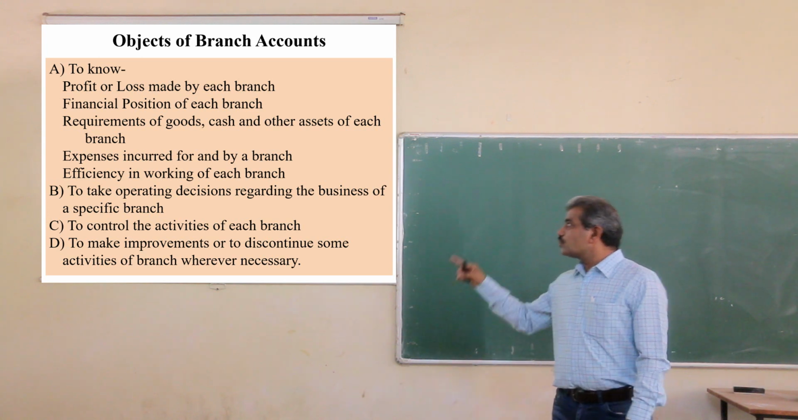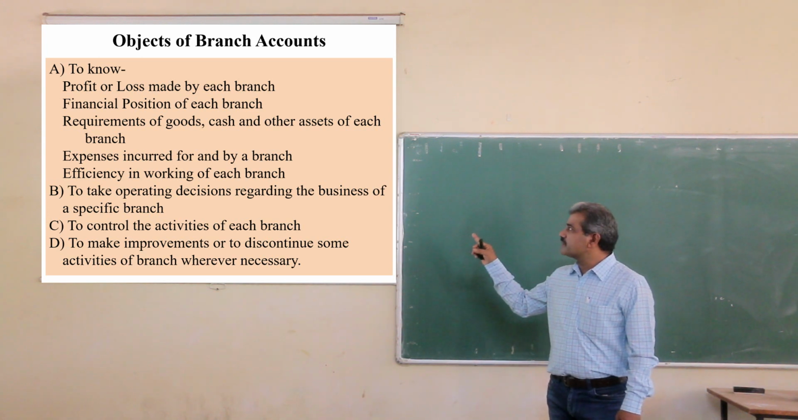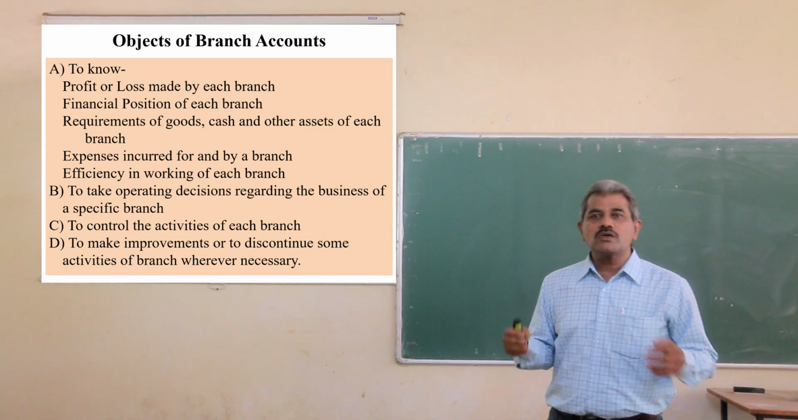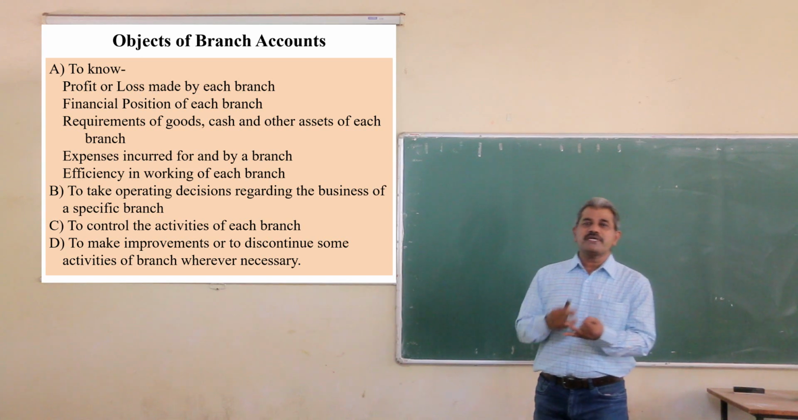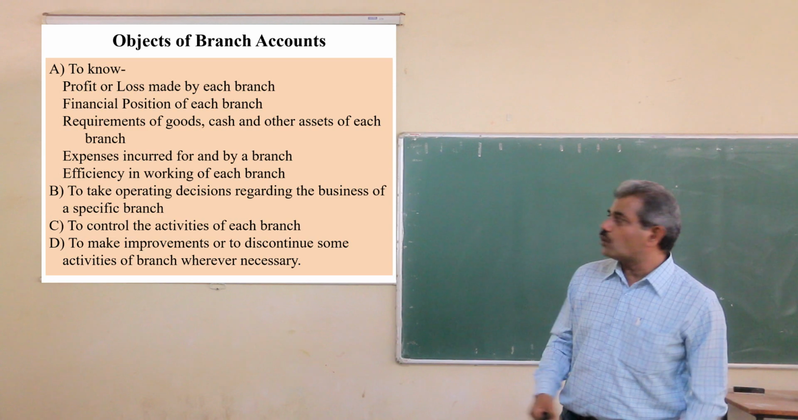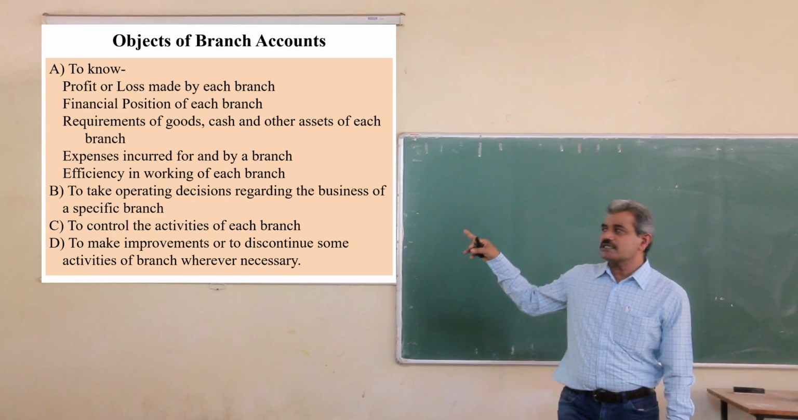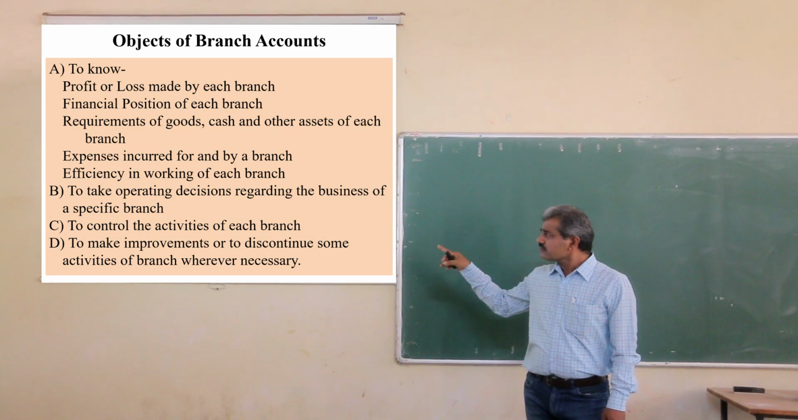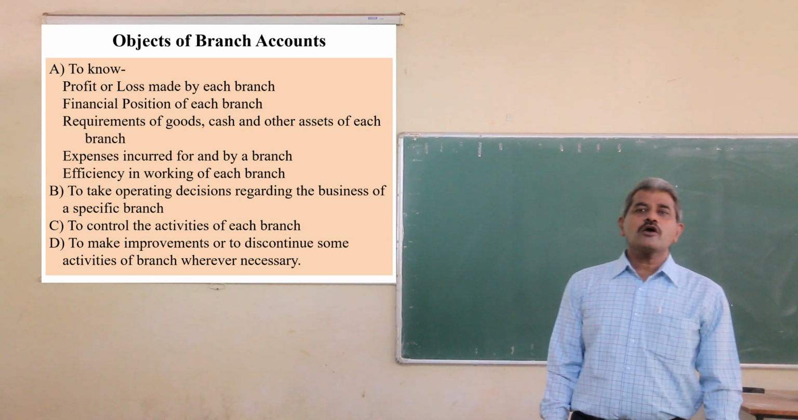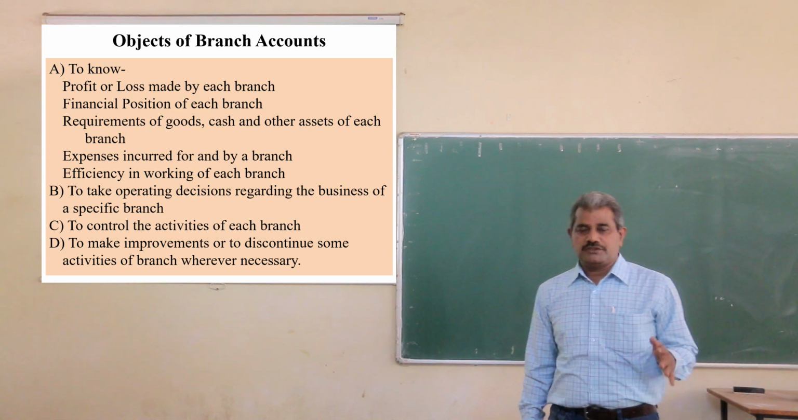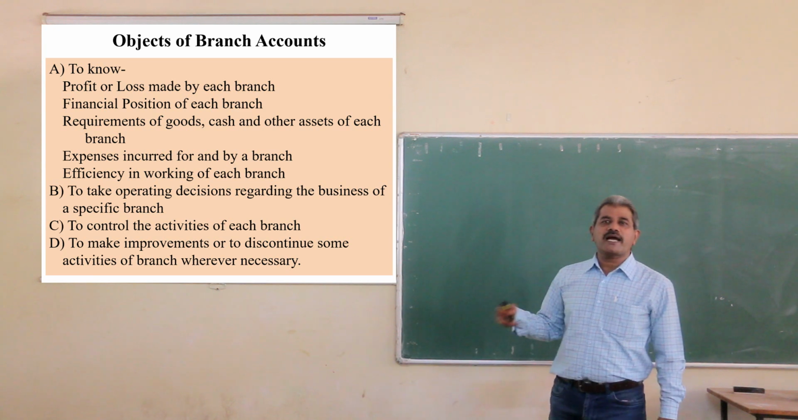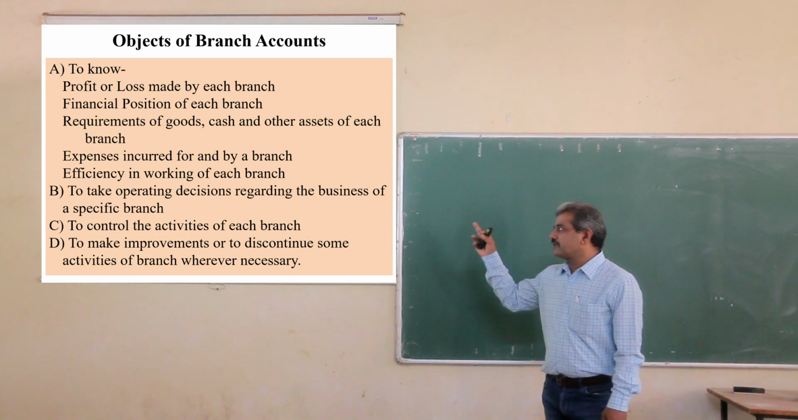Second objective is to know operating decisions regarding the business of a specific branch. If we open a specific branch account, we can know the profit or loss, the financial position, operating efficiency, expenses, all these we can know, and we can take the operating decisions of the branch. Next is to control the activities of each branch. How does the head office control the branch? To control the branch requires data. This data can be provided by preparing the branch accounts.